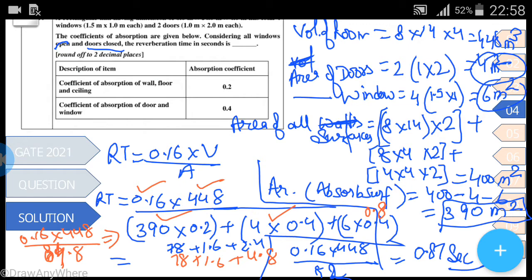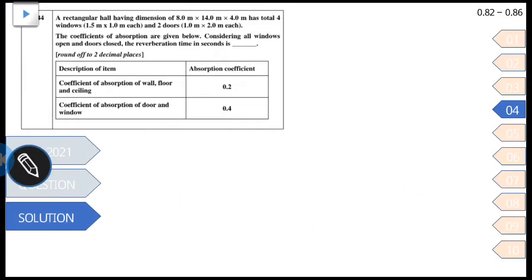The result will be 0.85 seconds. So this will be the correct answer. And as per GATE, the answer will be between 0.82 to 0.86 seconds. At the top right corner, you can see the solution provided by GATE.